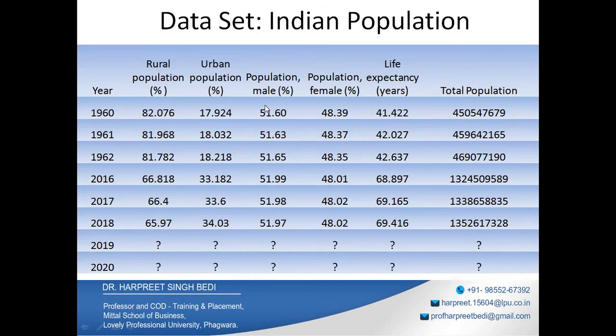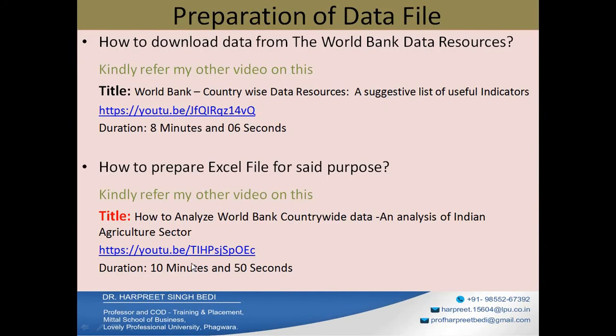For this I have used data of the Indian population. I have downloaded this data from the World Bank website. I have picked up the data from the year 1960 to 2018. I have picked up the data for rural population as a percentage of total population, urban population as a percentage of total population, male and female population percentage, life expectancy as well as the total population. I have data till 2018, and I want to forecast for the next 2 years, 2019-20.